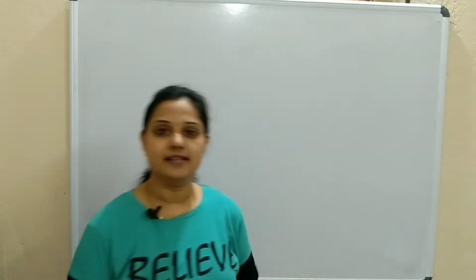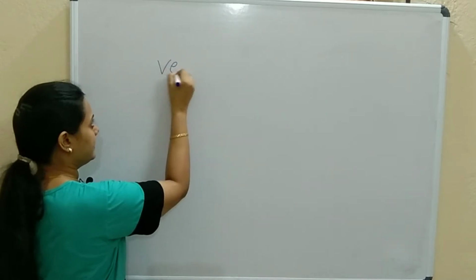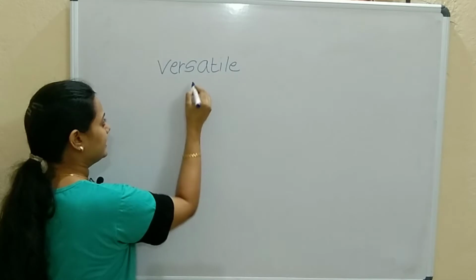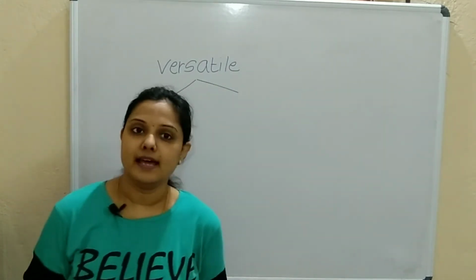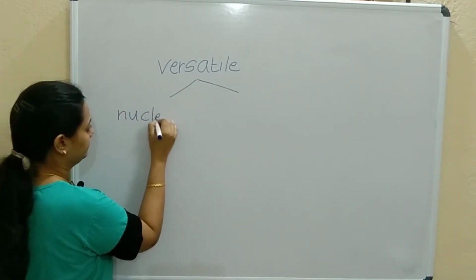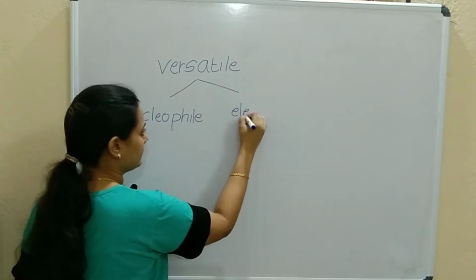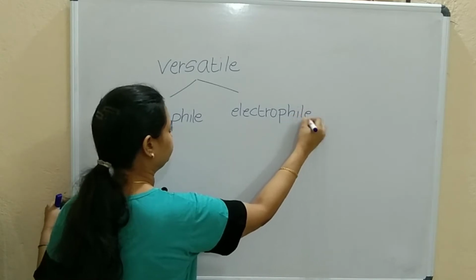So alcohols, they are versatile compounds. Now why are they versatile in nature? Because they can act as an electrophile and a nucleophile. Alcohols can behave as nucleophile and electrophile.